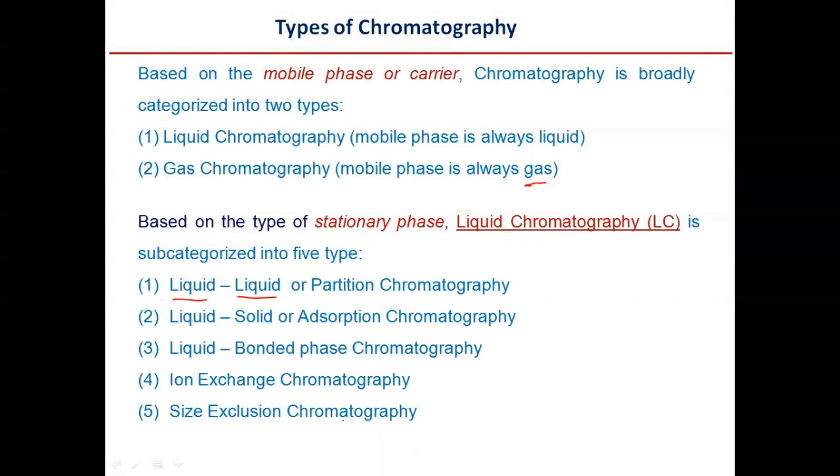In all five types we have liquid as the mobile phase, so these are subcategories of liquid chromatography, abbreviated as LC.